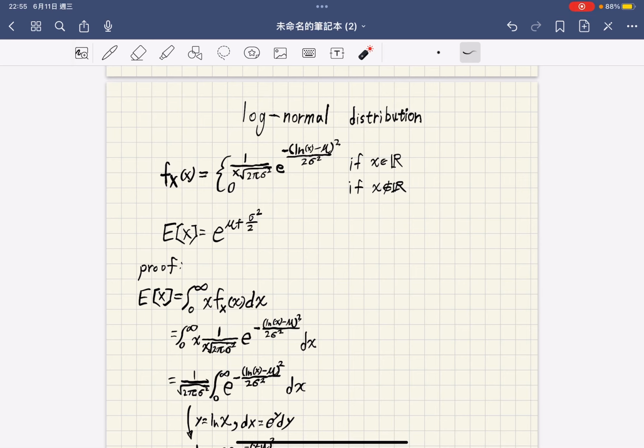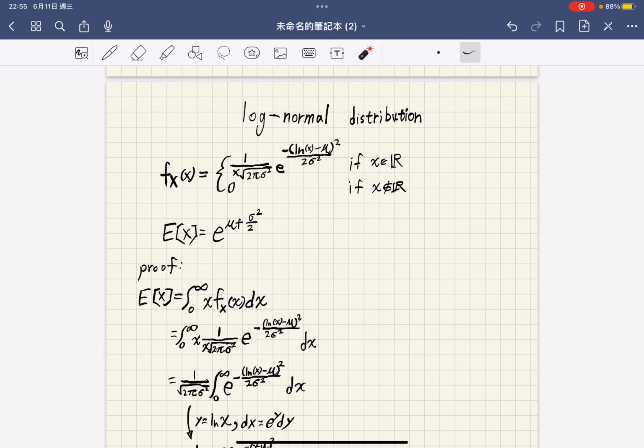The probability density function of a log normal variable x is f of x equals 1 divided by x times sigma times the square root of 2 pi, multiplied by the exponential of negative open parenthesis log x minus mu, squared, divided by 2 sigma squared, closed parenthesis, for x greater than 0.